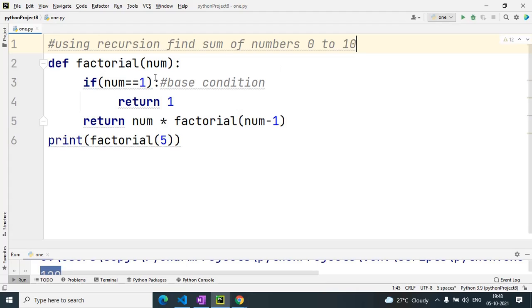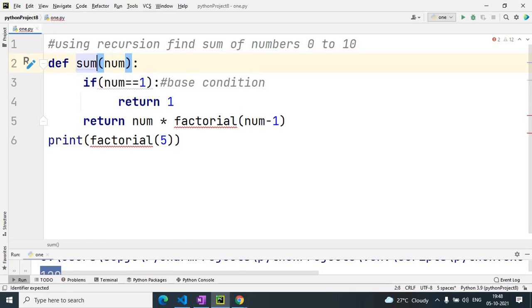So again I have a function. In this we will do sum 0 to 10.